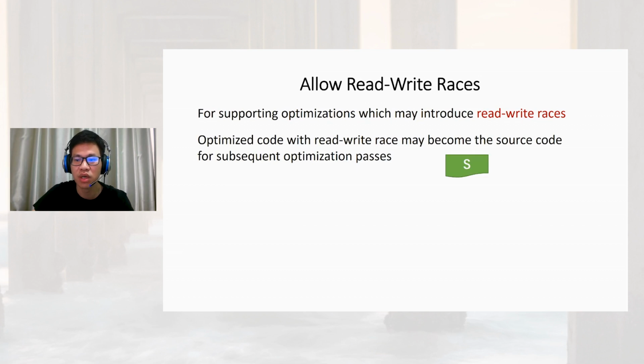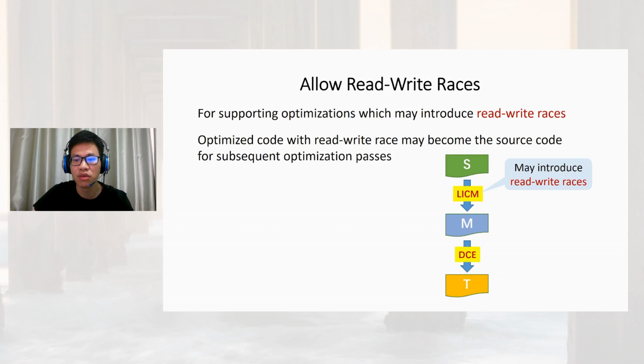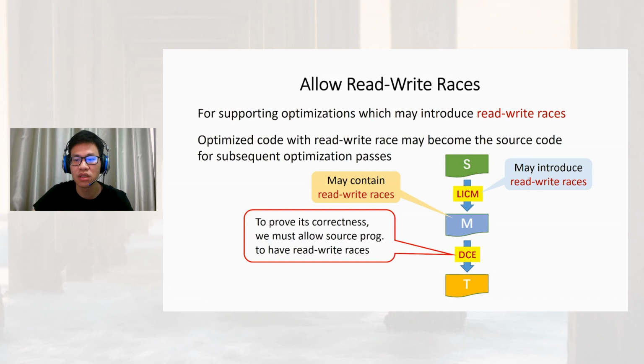Consider that the source program S is optimized by loop invariant code motion and dead code elimination successively. Loop invariant code motion may introduce read-write races, and the intermediate code M may contain read-write races. To prove the correctness of subsequent optimizations, such as dead code elimination in this example, we must allow source programs to have read-write races.